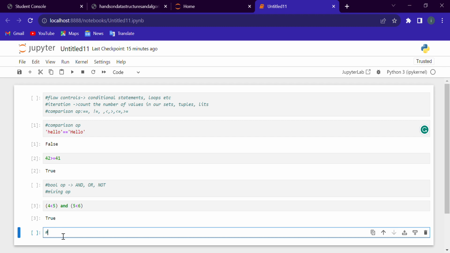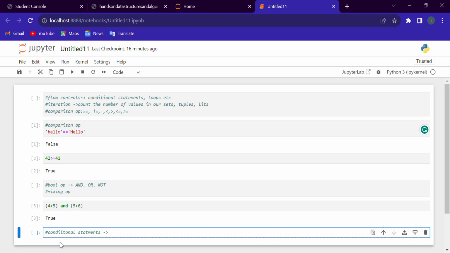Now, the important thing is conditional statements. What are conditional statements? Conditional statements are those statements that evaluate an expression. These statements are used to evaluate any expression. If that expression is true, it will execute the following indented code. If that expression is false, it will not execute the code. That means the evaluation of an expression.